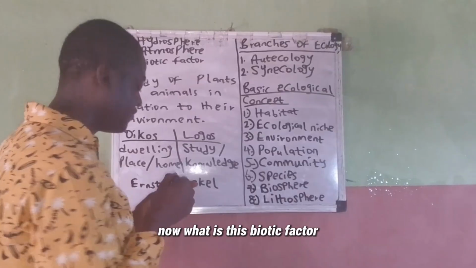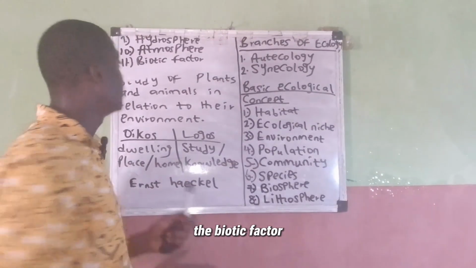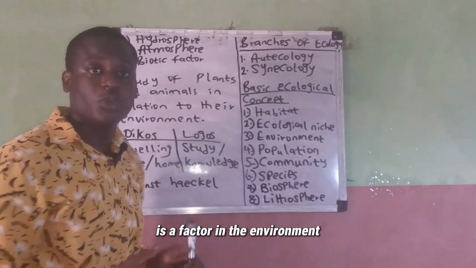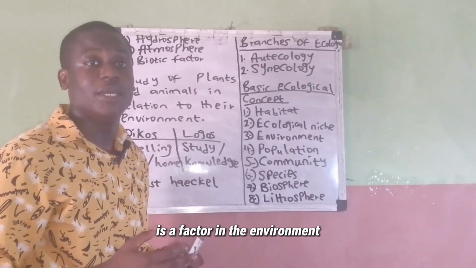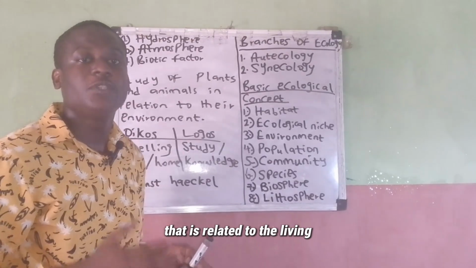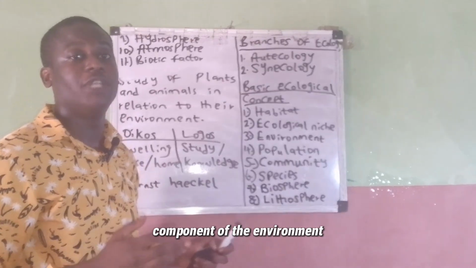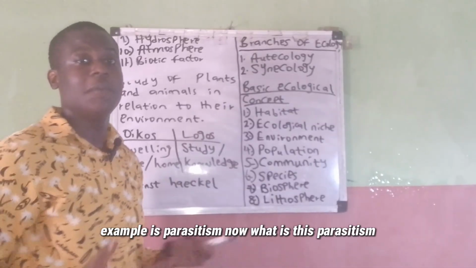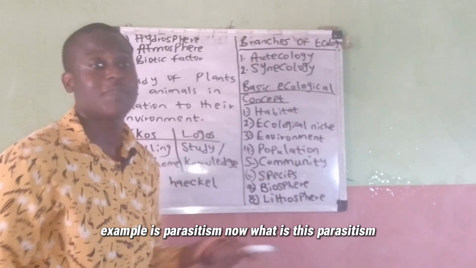Now, what is this biotic factor? The biotic factor is a factor in the environment that is related to the living component of the environment. An example is parasitism. Now, what is this parasitism?